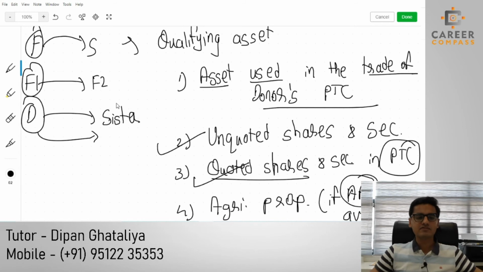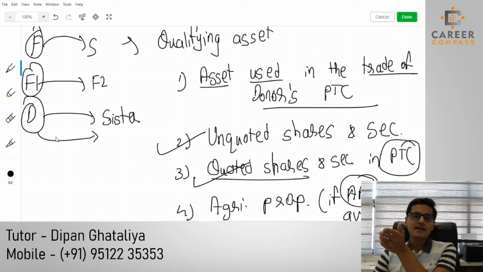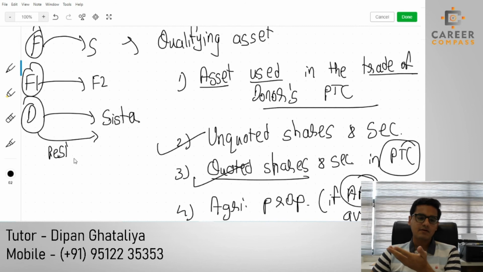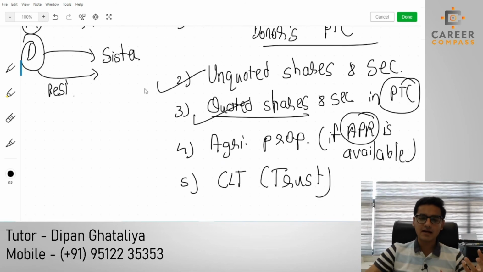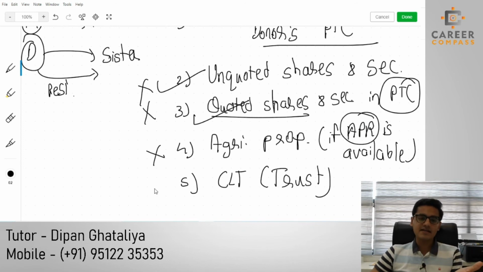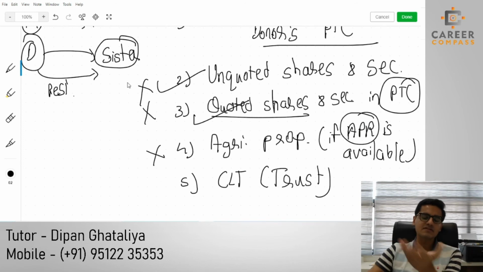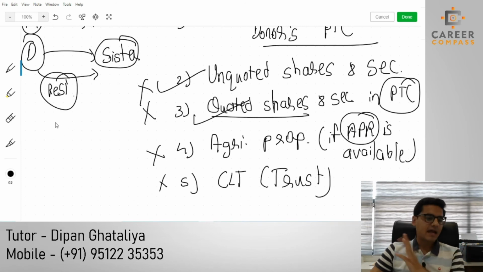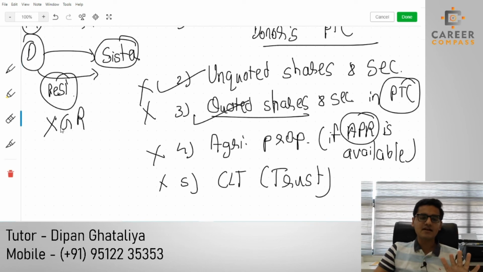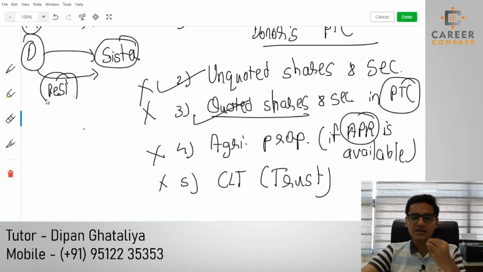Suppose I am transferring my residential property to my sister. Now, how can a residential property be used for business? It cannot be used. Residential property is also not an unquoted share, not a quoted share, not an agricultural property. I have not transferred any asset to a trust, I have transferred the asset to my sister. So once again, if I have transferred the residential property, I cannot get the gift relief. Compulsorily, the asset that you are transferring has to be a qualifying asset.